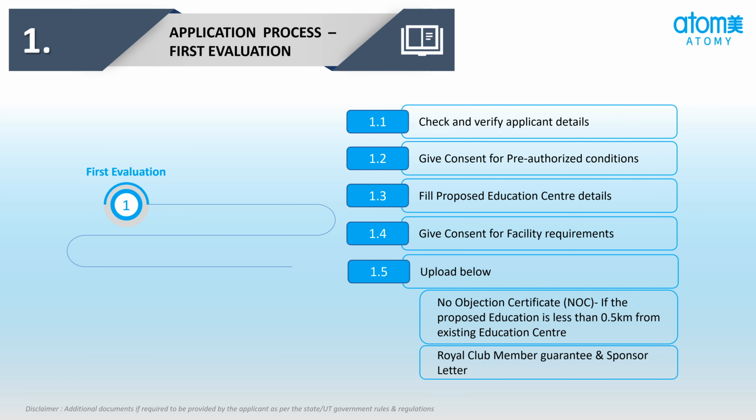With that, the applicant needs to submit an NOC if the proposed education center is less than 0.5 km from an existing education center. A Royal Club member guarantee and a sponsor letter are also required to be uploaded.